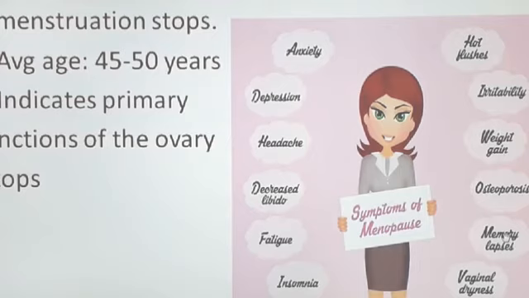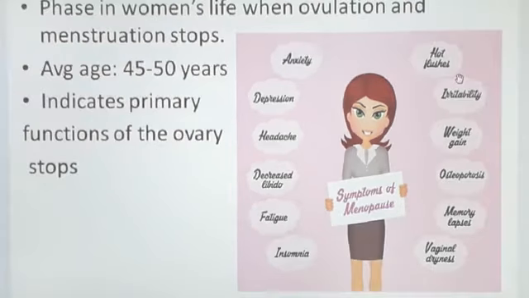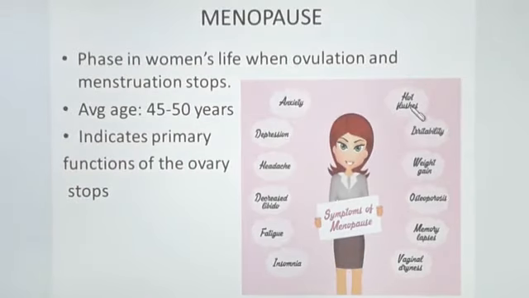Then memory lapses, that is loss of memory, not completely, very slow memory. Then osteoporosis, where the bones become weak or porous. Then gaining weight, irritability. Then hot flashes, which means a sudden rise in temperature. These are some of the symptoms. There are many more symptoms shown in the female body during menopause, but these are a few I have mentioned.